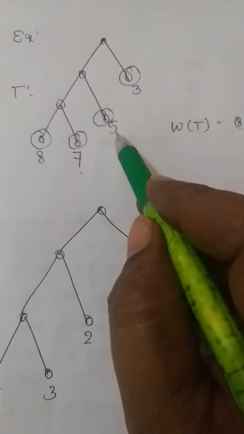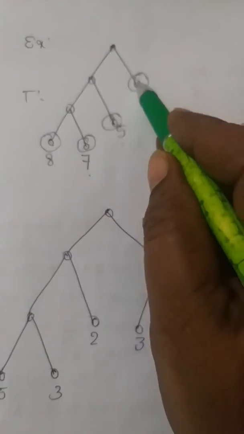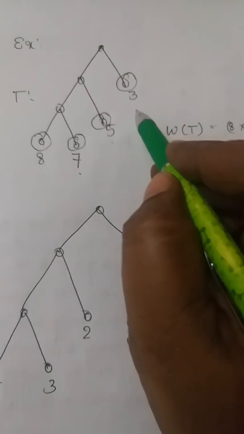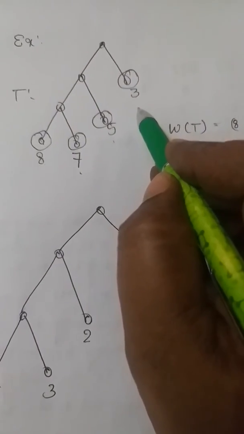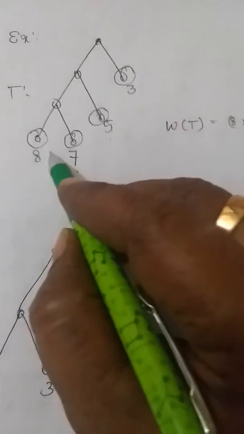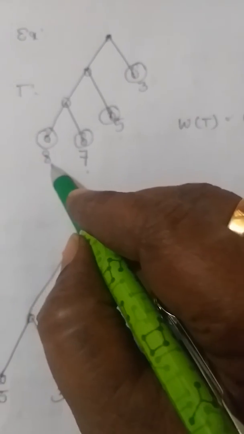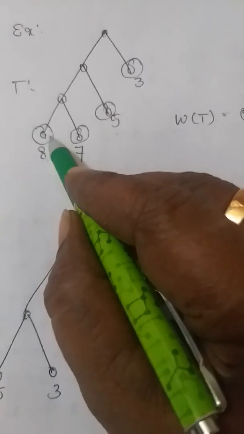This vertex has given weight 5. This vertex has given weight 3. Now I want to get the weight of this tree. So first I have to go with 8, this vertex. So this is the weight 8 for this particular vertex.